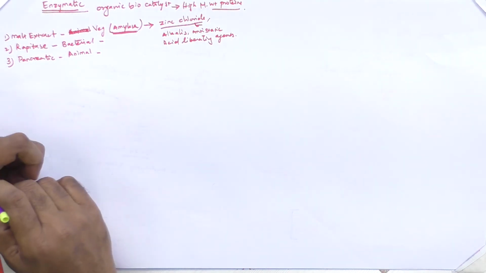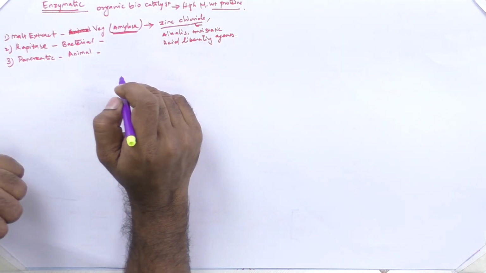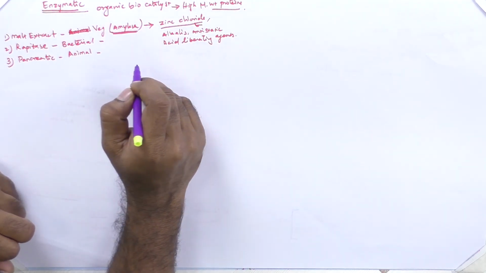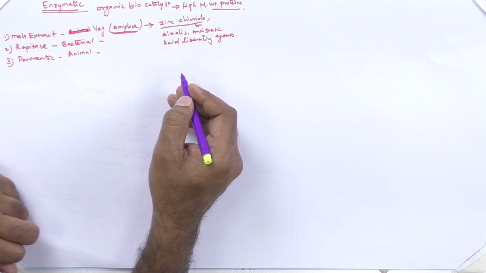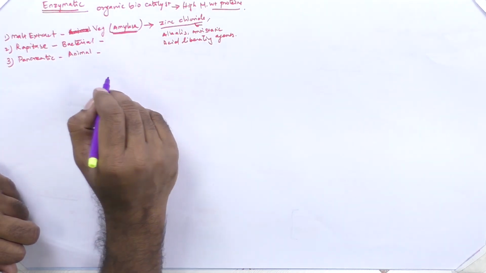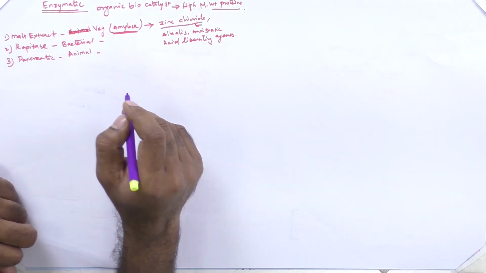So these enzymes will attack the size and hydrolyze the size, which is converted into soluble dextrin, so that it can be easily removed by subsequent washing.